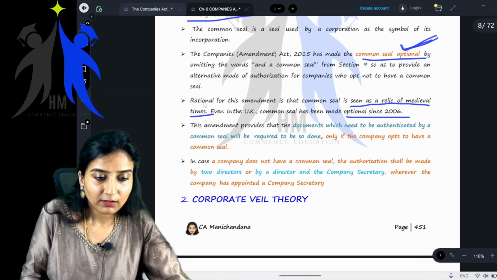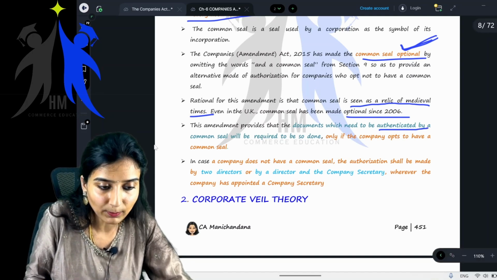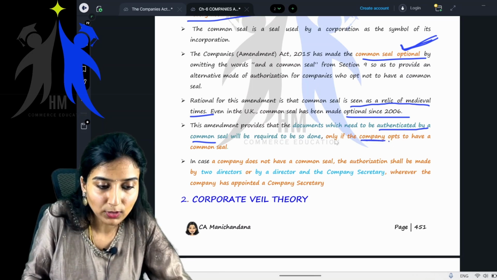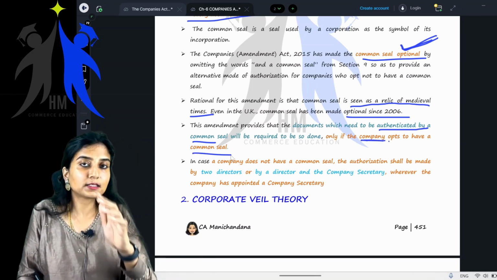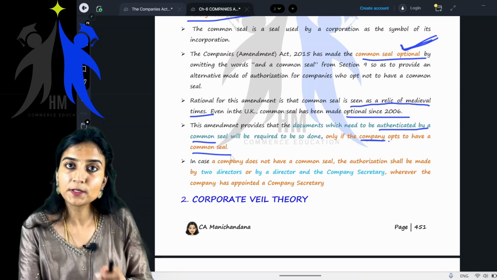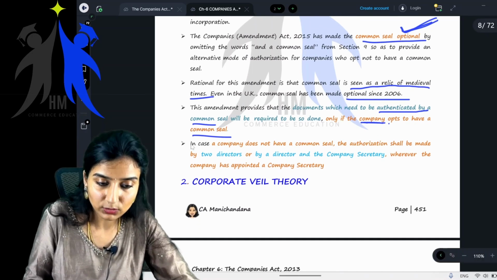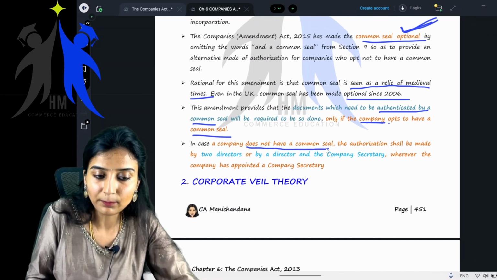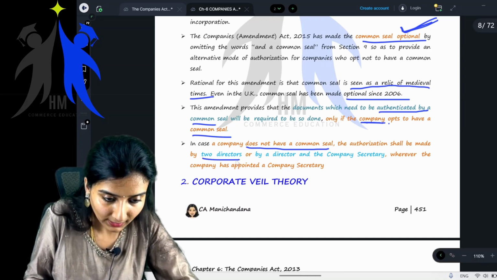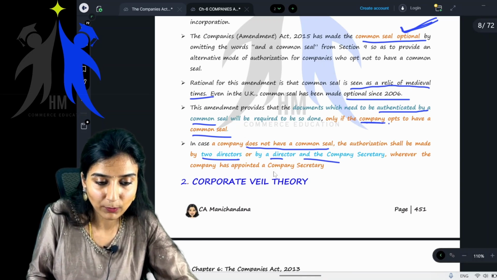This amendment provides that the documents which need to be authenticated by a common seal will be required to do so only if the company opts to have a common seal. So it's an optional thing; you've given the option to the company. If the company opts to have a common seal, yes, they can use it. But if the company does not have a common seal, then the authorization shall be made by two directors or by a director and the company secretary, wherever the company has appointed a company secretary.